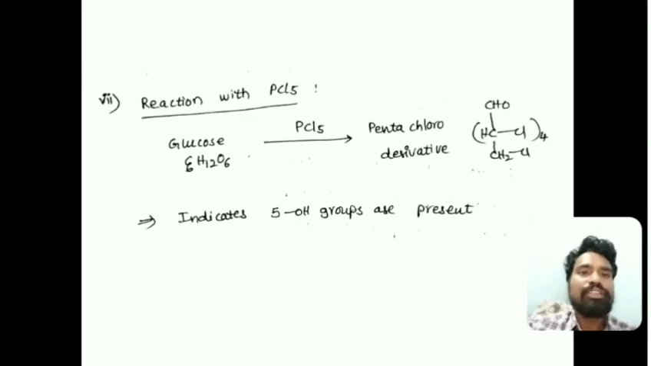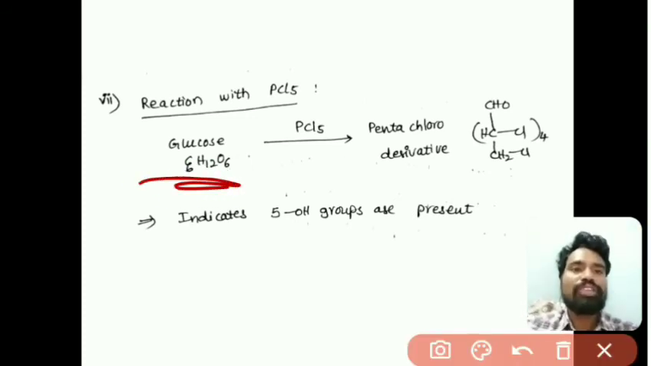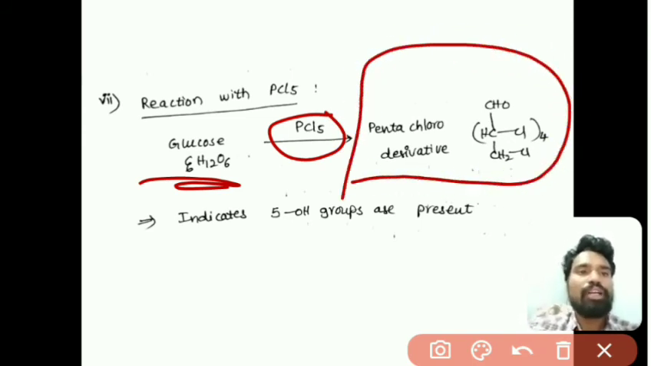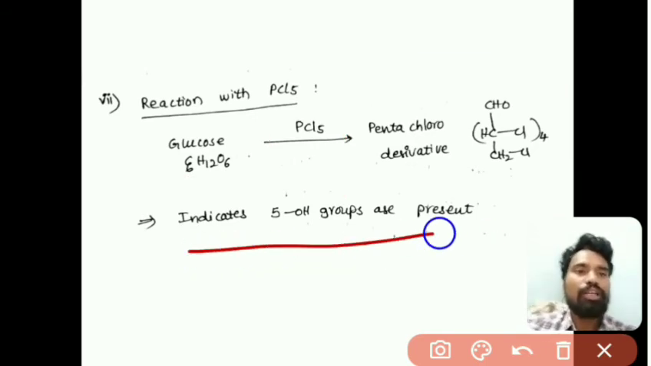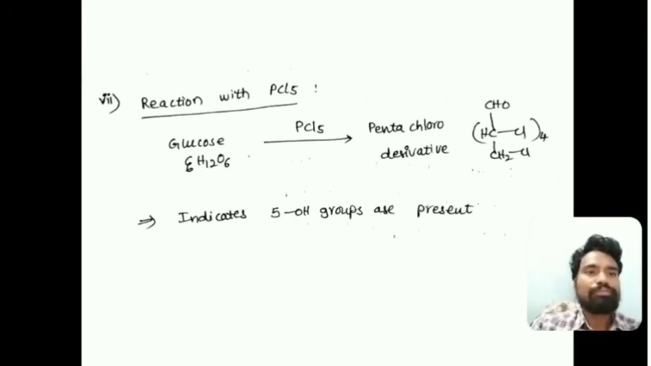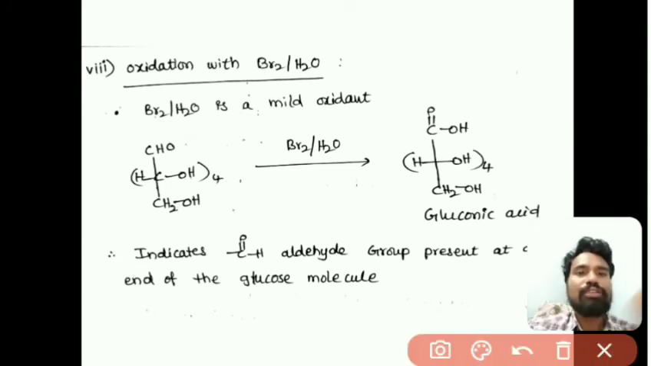The next one is reaction with PCl5. So when glucose is reacted with PCl5, it forms a pentachloro derivative. So this is also confirming that there are 5 OH groups present in the glucose molecule. There are 5 OH groups present in the glucose, right. The next one is oxidation with bromine water.